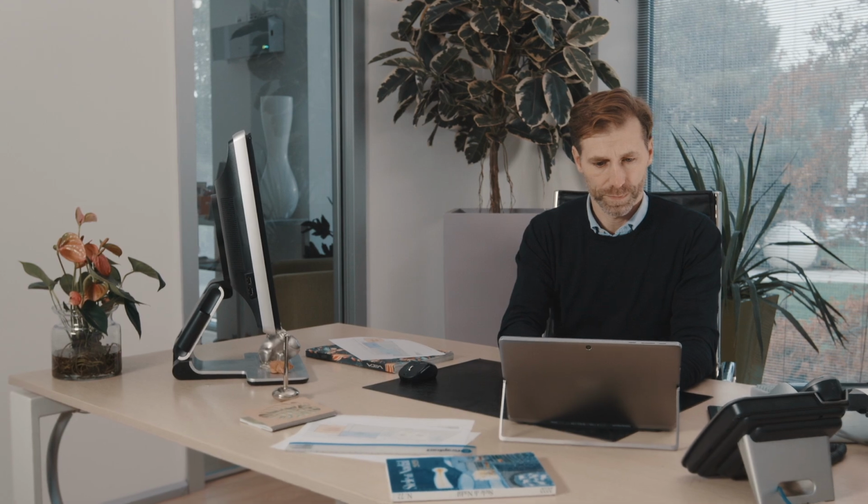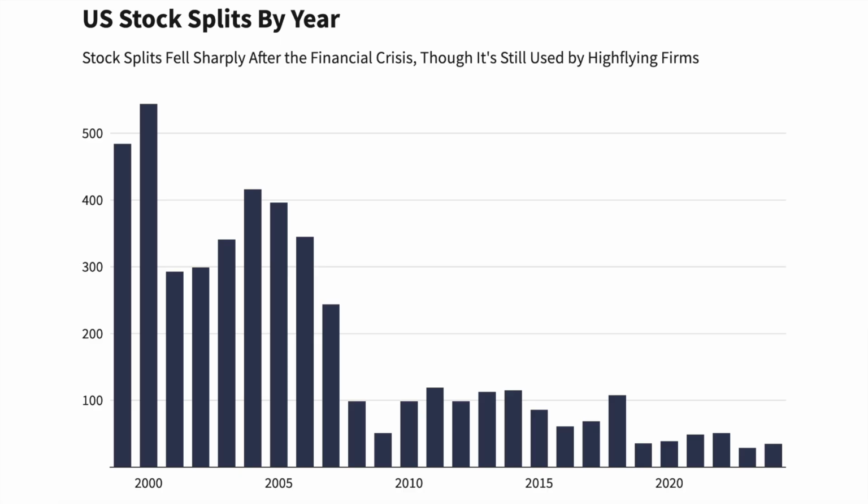It's understandable why some people get confused by this process because stock splits are becoming increasingly rare in today's world. According to a chart by Investopedia, you can see that stock splits were very common about 20 years ago in the early 2000s. As time has gone on though, splits have become much less common. There were over 500 splits in 2001 compared to just 29 last year. The tech boom of the early 2000s probably played a big role in the number of splits, but even back in the 90s, splits were a lot more common than they are today.